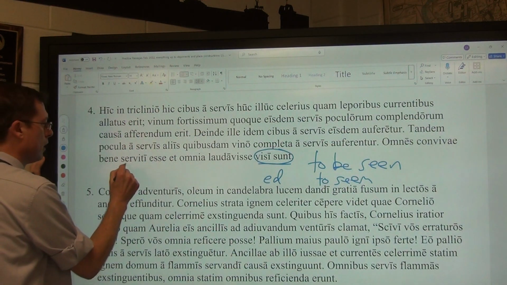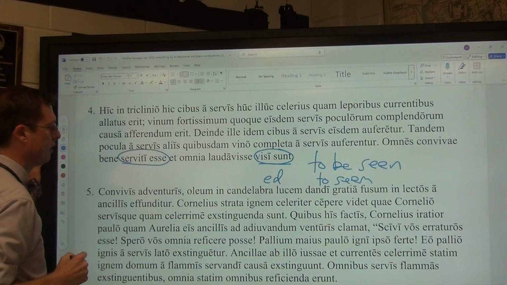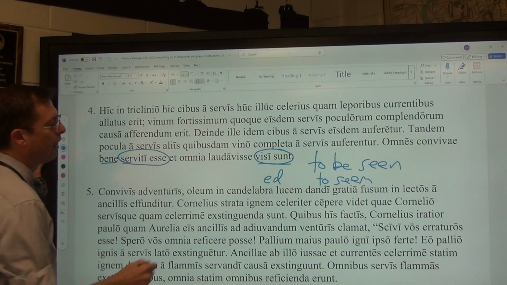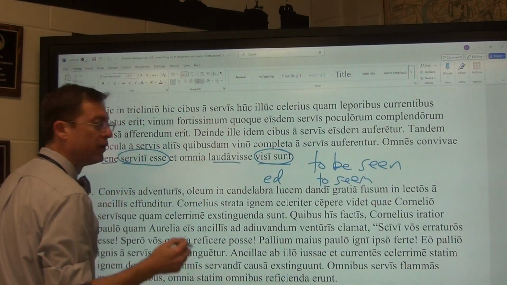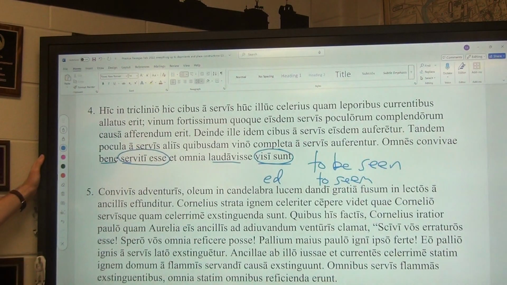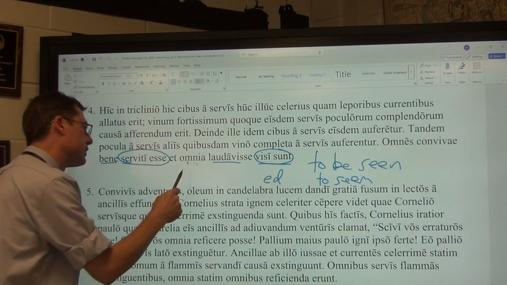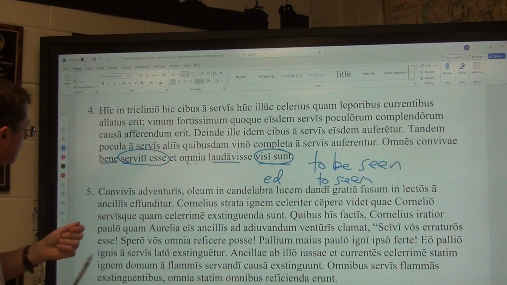Two things: a perfect passive infinitive, to have been served well, and then a perfect active infinitive, to have praised, all neuter, plural, accusative, substantized things.